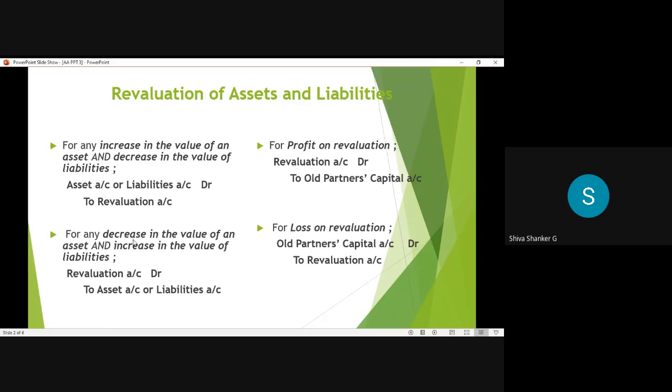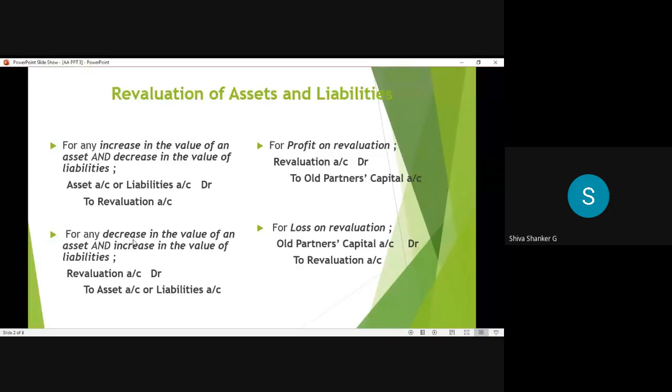And coming to the second entry. When we write the second entry, when we debit revaluation account, it means any asset is decreased, or any liability is increased.